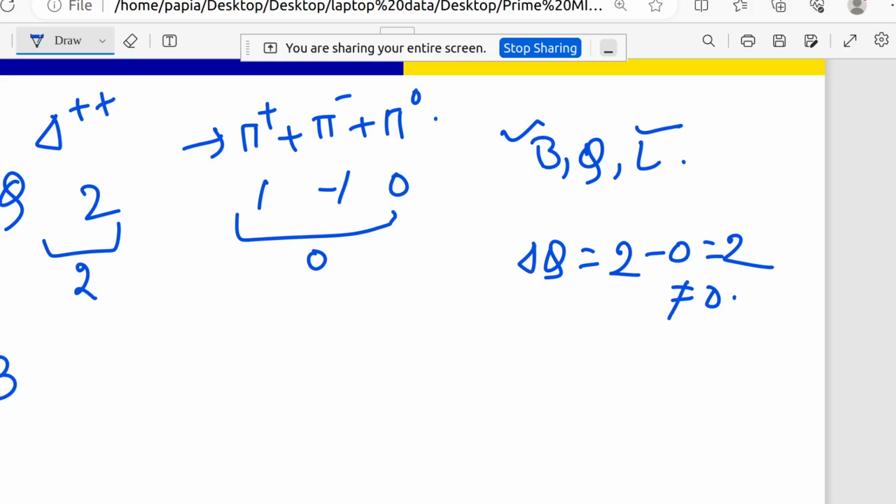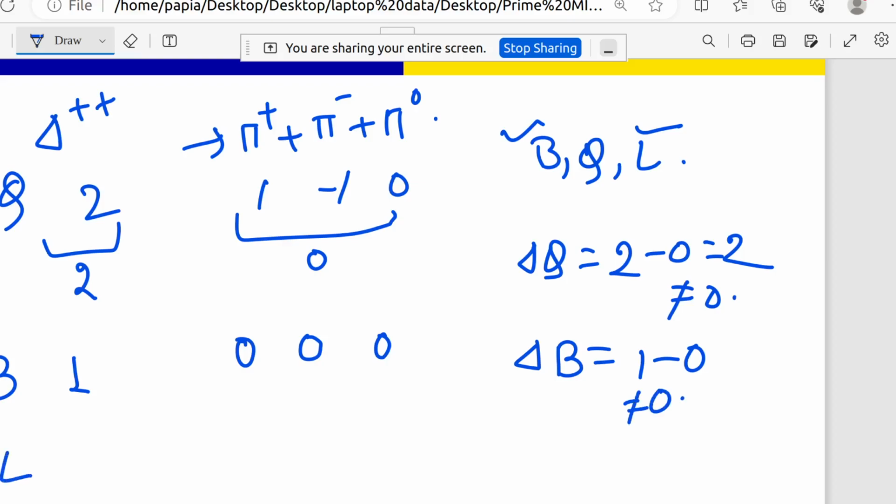So for B, baryon number is 1 for delta plus plus, and 0 for pi plus, pi minus, pi 0. That means delta B is not equal to 0. Now coming to lepton, there is no problem because delta plus plus is not a lepton, and pi plus, pi minus, pi 0, these three of them are not leptons either.